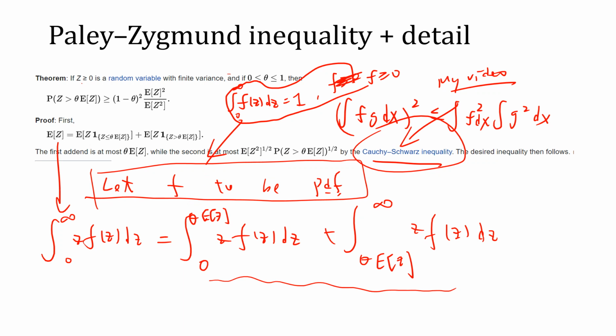Okay, so E[Z] should be the integral from minus infinity to infinity of z f(z) dz, right? But we said that Z is greater or equal to 0, so we can eliminate the minus infinity to 0 part, and we get the integral of z f(z) dz from 0 to infinity. And it's obvious I can write this as the integral from 0 to theta E[Z] of z f(z) dz plus the integral from theta E[Z] to infinity of z f(z) dz.